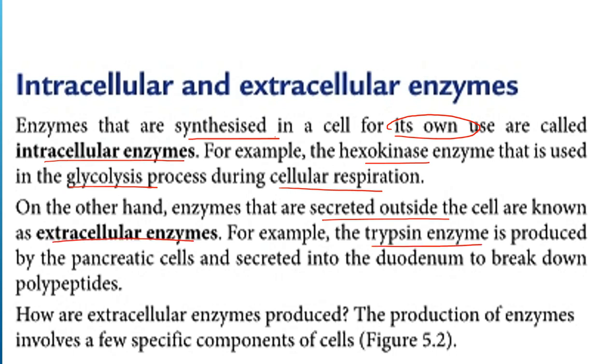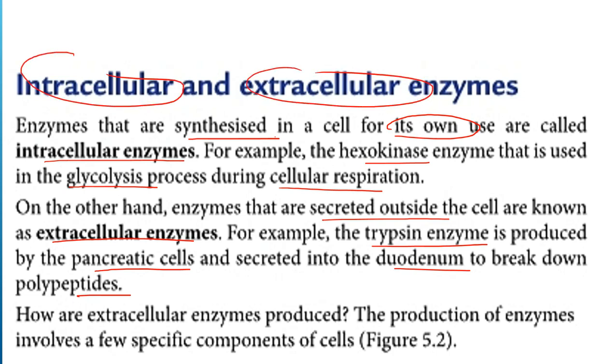For example, trypsin enzyme produced by the pancreatic cell and secreted into the duodenum to break down polypeptides. Okay, so kamu kena bezakan intra dengan extracellular. Intracellular adalah enzim yang disintesis di dalam sel dan digunakan juga di dalam sel. Tetapi extracellular ini adalah disintesis di dalam sel tetapi digunakan di luar sel.